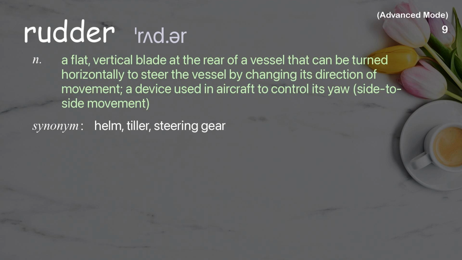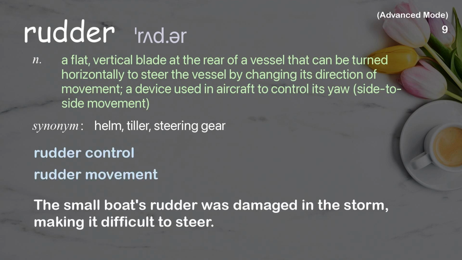Rudder. A flat, vertical blade at the rear of a vessel that can be turned horizontally to steer the vessel by changing its direction of movement. A device used in aircraft to control its yaw, side-to-side movement. Examples: Rudder control. Rudder movement. The small boat's rudder was damaged in the storm, making it difficult to steer.